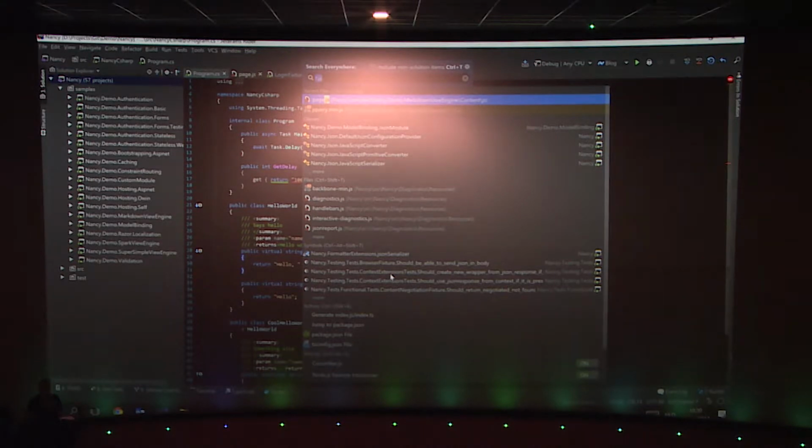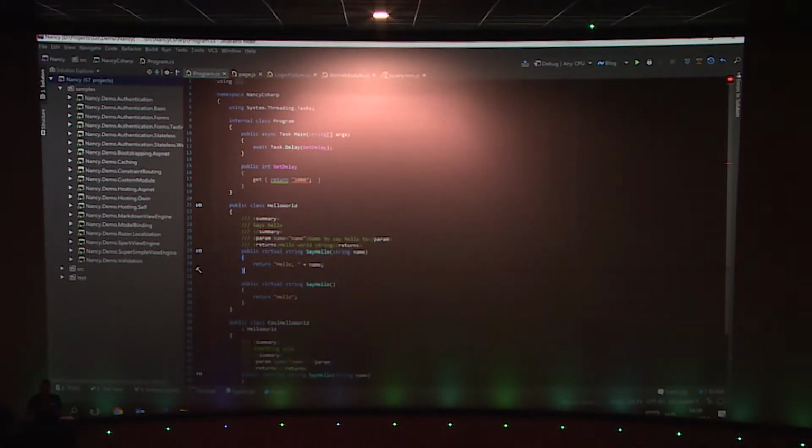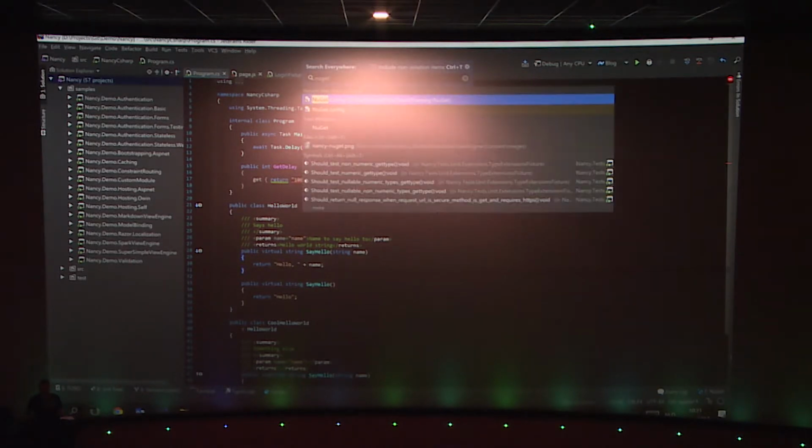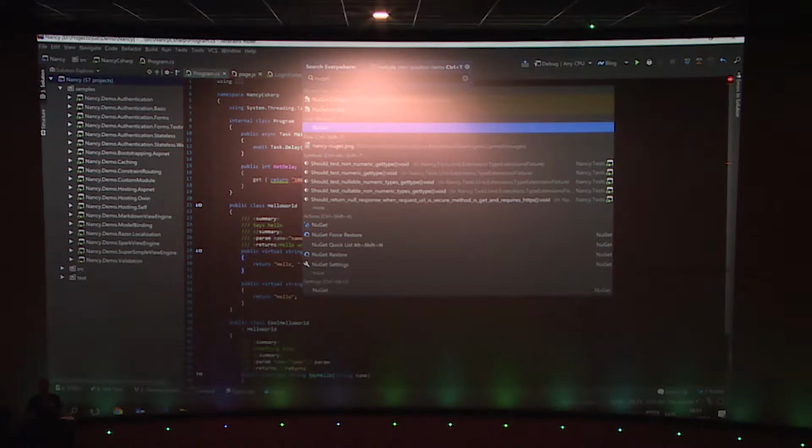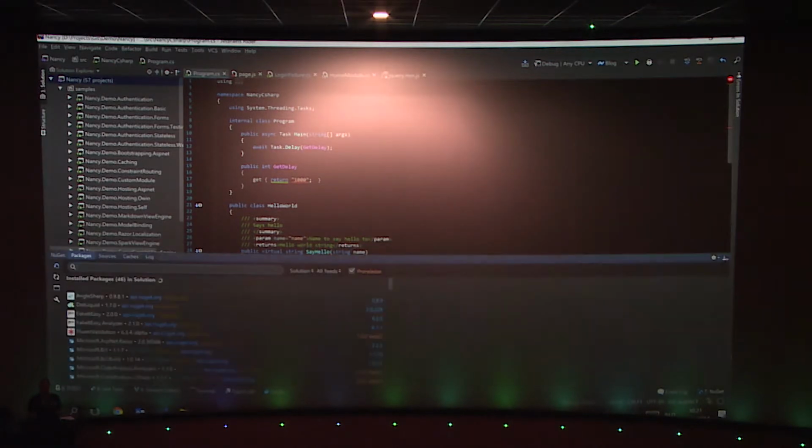A nice thing is that it also searches in tool windows and settings and so on. So imagine I want to work with the NuGet tool window, but as you can see, there's no easy way to go there. Well, what I can do is just Control-T, search for NuGet, and you will see that the NuGet tool window is found, and I can just jump to that NuGet tool window and start working with the NuGet packages in my project.